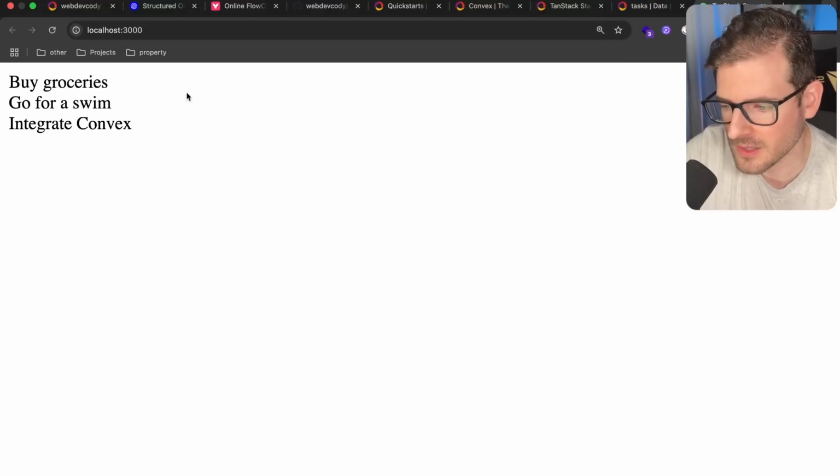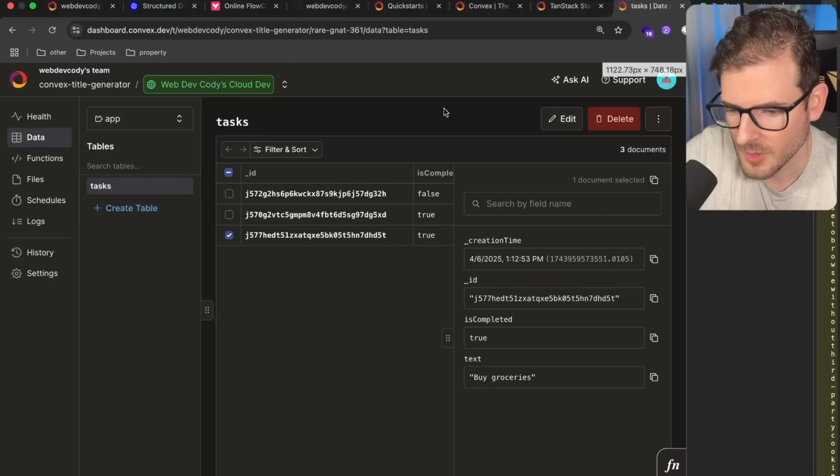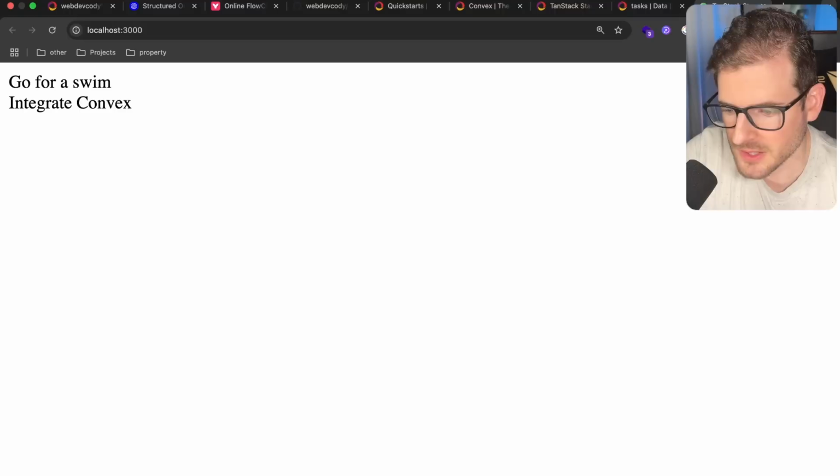updated automatically. So for example, let's remove the buy groceries thing. So let's go here. We have buy groceries right there. Let's click it. I'm going to go ahead and click on delete and then go back to the UI and it's